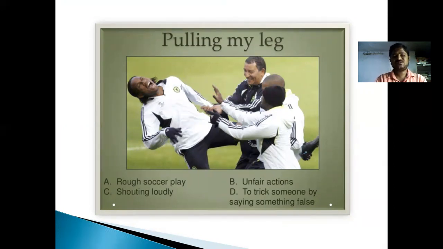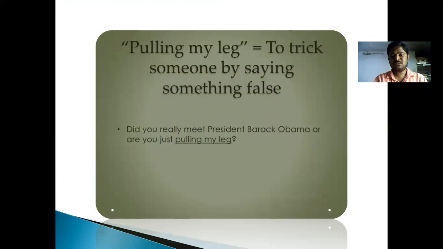Unfair actions means some people may behave in a different way in different situations. According to the situation they have to behave, but some people may behave according to their own actions. That's unfair actions. To trick someone by saying something false means someone says something that is false. That means it's a trick. They are playing a trick like that. It also has that meaning. And we are going to look at the meaning of to trick someone by saying something false.